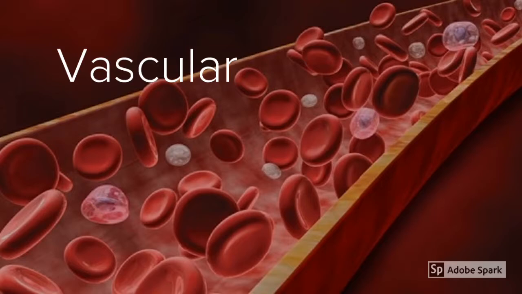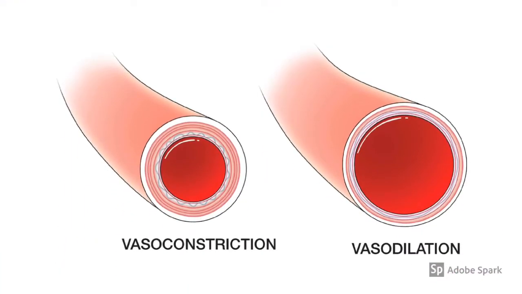In the bleeding phase, we had vasoconstriction in order to stop the bleeding. However, within the inflammatory phase, vasodilation occurs for the duration of the inflammatory response. This means that there is an increase of blood flow. The cause of this dilation is mainly due to a chemical response, such as histamine.